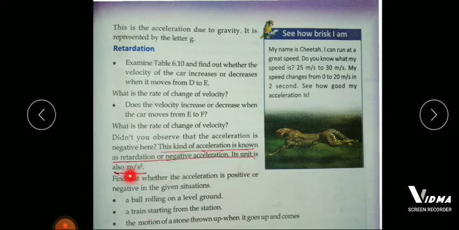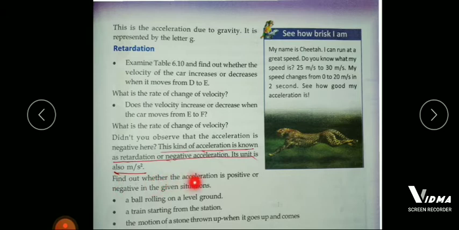Its unit is meter per second square. The unit of both acceleration and retardation is meter per second square. But retardation means negative of acceleration, or it can also be known as negative acceleration.